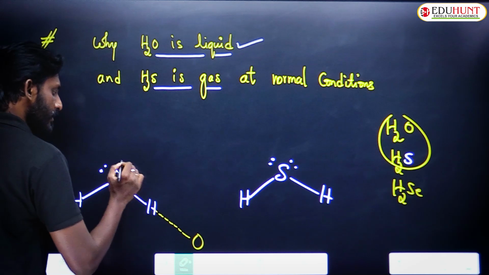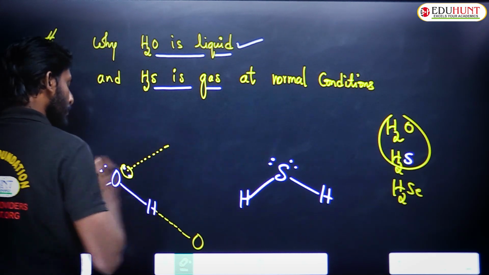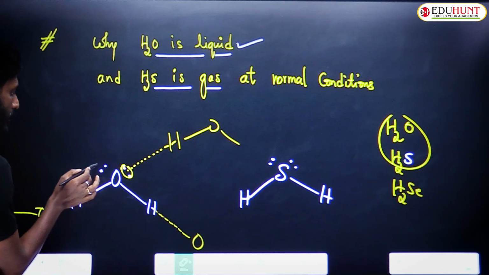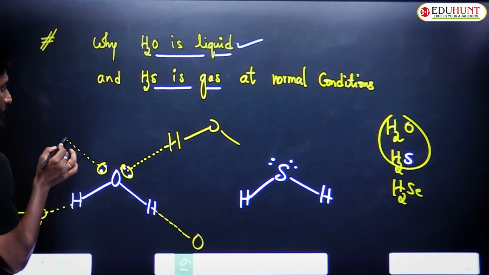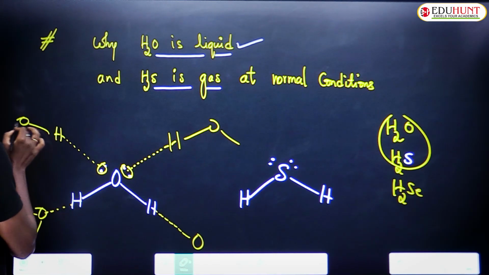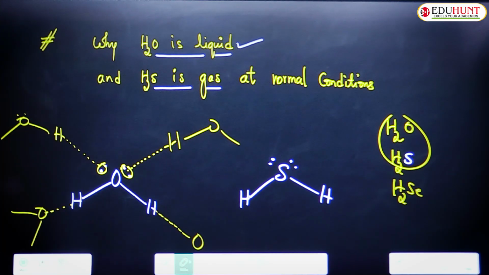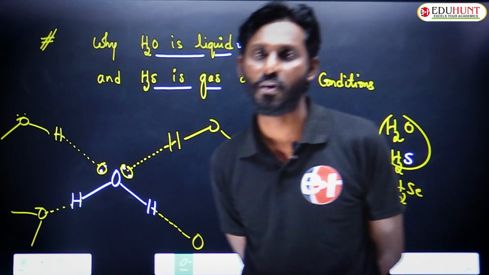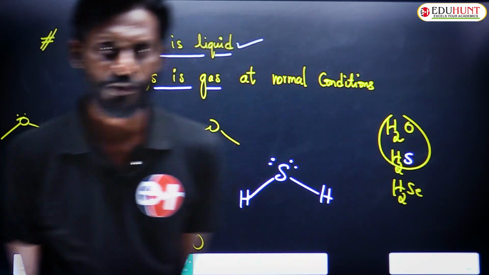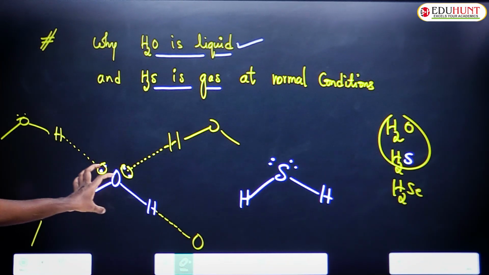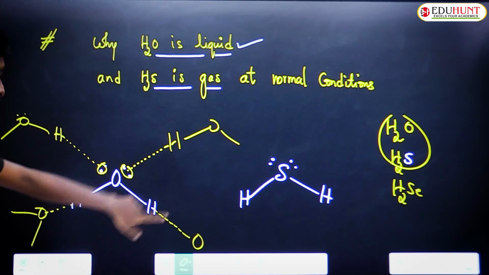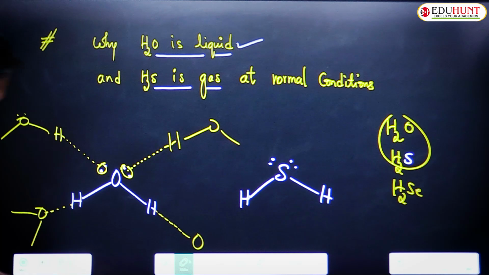Because of this lone pair density, this oxygen can form a hydrogen bond with the hydrogen of the other molecule. This also can form a hydrogen bond with the hydrogen of the other molecule. You may ask how many hydrogen bonds a water molecule can have? Four. A single water molecule can associate with 4 water molecules through hydrogen bonding.